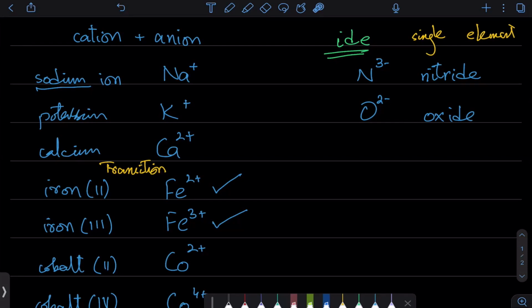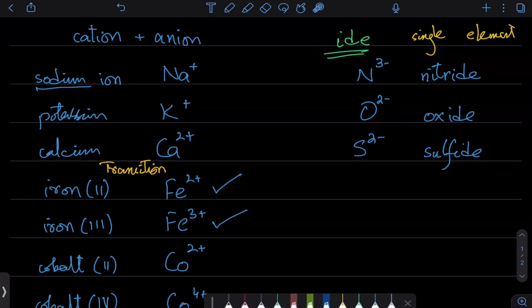And to gain those 2 electrons, that is what it will do. It will be -2. Similarly, if I have sulfide, then again, I will look in the periodic table that sulfur is in 6th group. It will gain 2 electrons, so it will be -2. So that is how we get IDE at the end of the name.